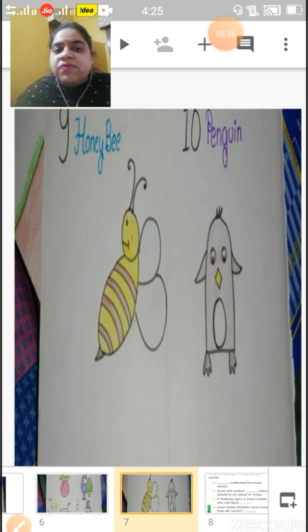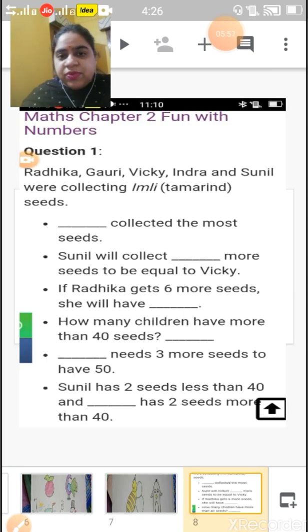Like we can do addition, subtraction, multiplication, or many more things. So children, now come back to our chapter 2, Fun with Numbers.